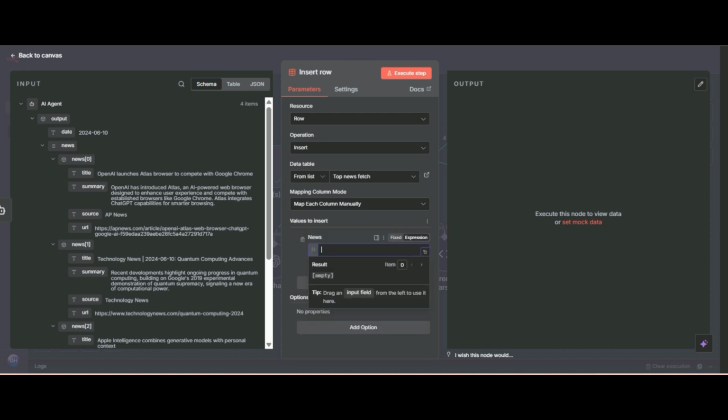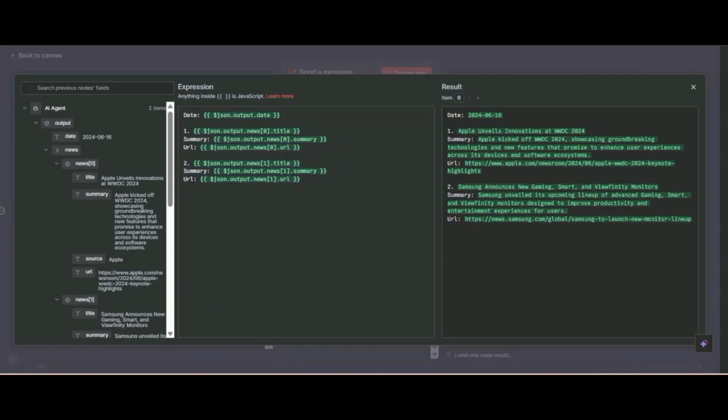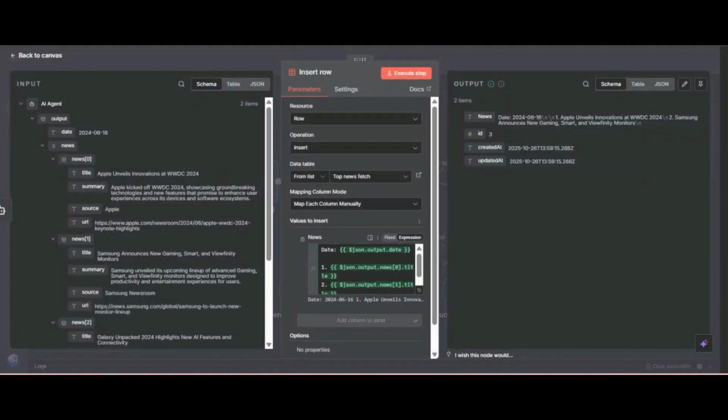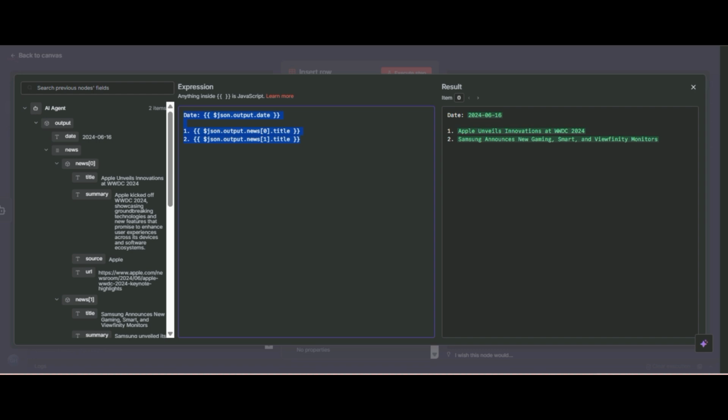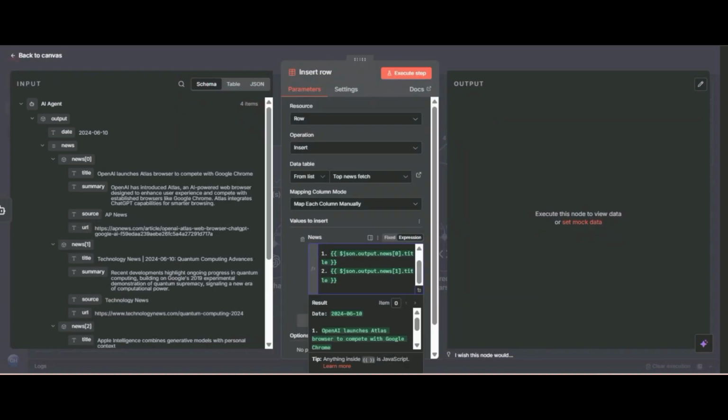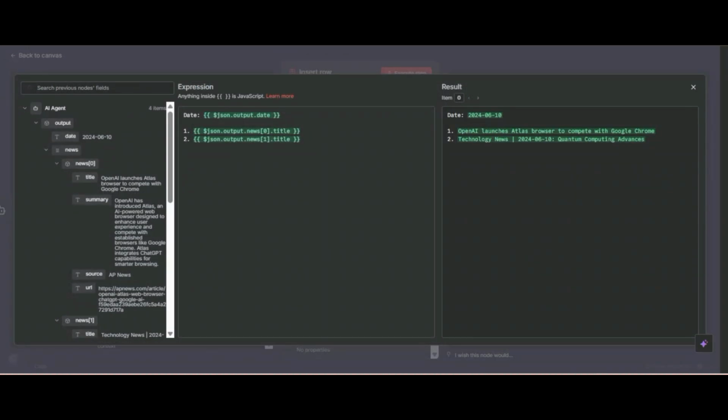And for this I will also copy from here, same as what I used before, but here I only retrieve the title.